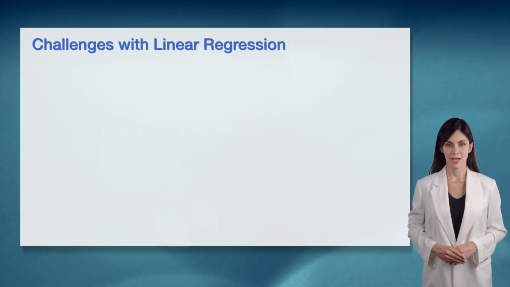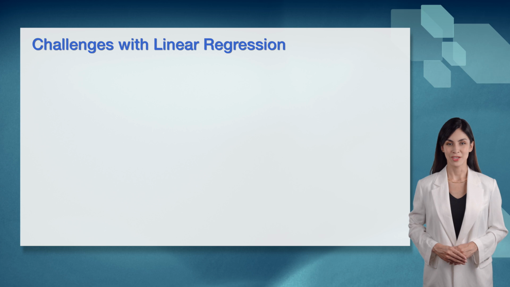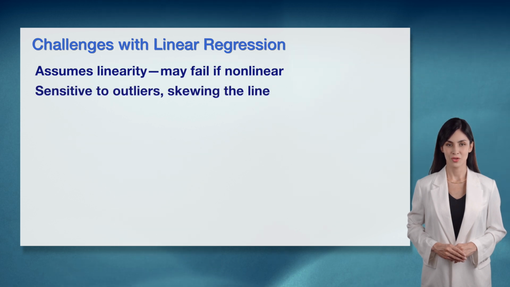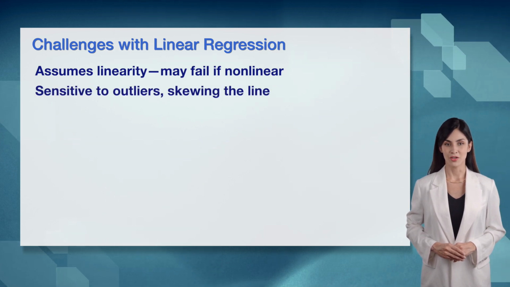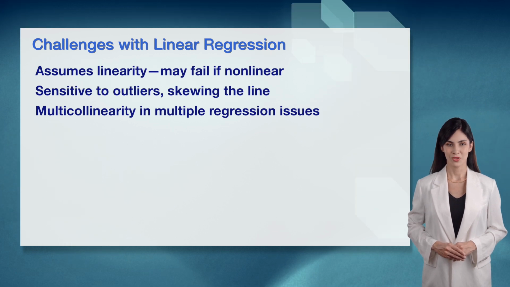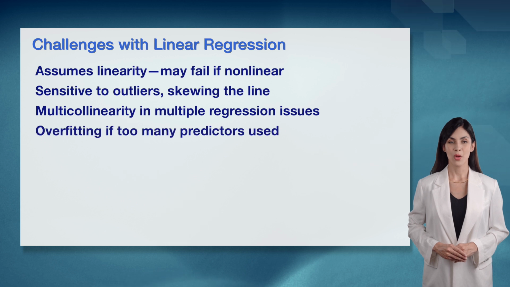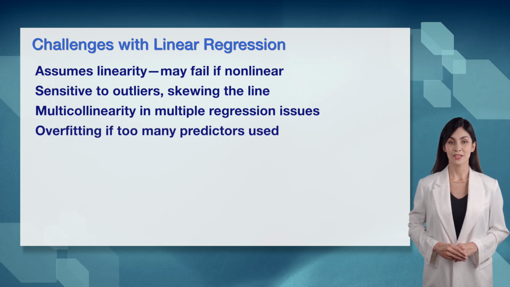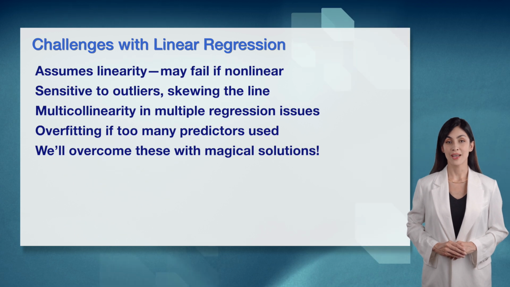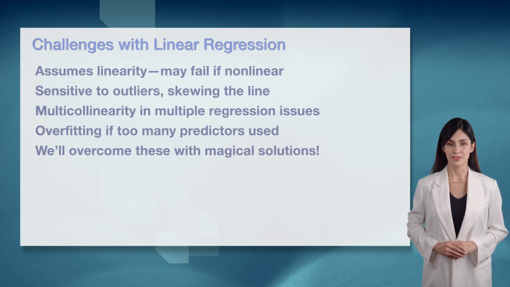Linear regression has challenges, but I'm so determined to tackle them. It assumes a linear relationship, so it may fail if the data is nonlinear, requiring a different model. It's sensitive to outliers, which can skew the line and lead to poor predictions if not addressed. In multiple regression, multicollinearity, where predictors are too correlated, can cause issues with interpretation. There's also a risk of overfitting if we use too many predictors, making the model too complex. We'll overcome these with magical solutions. I'm so excited to solve these puzzles.